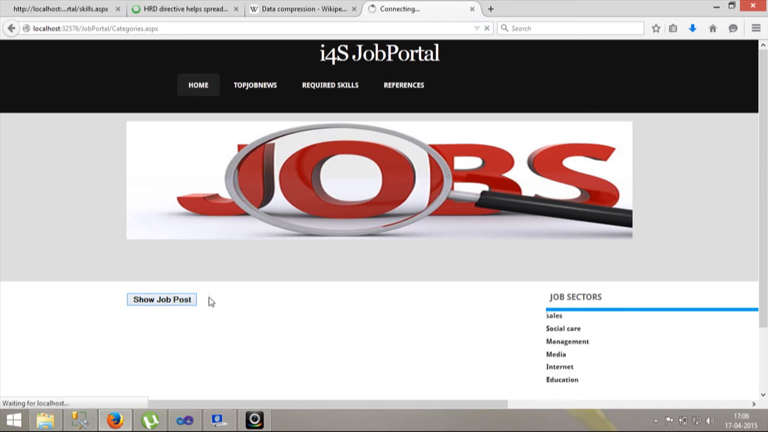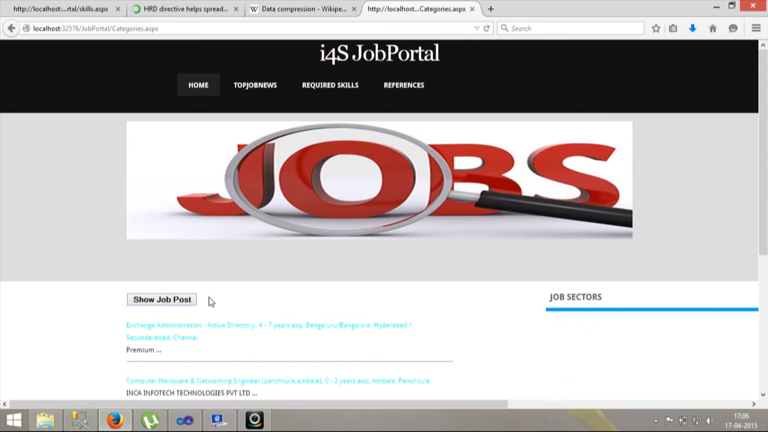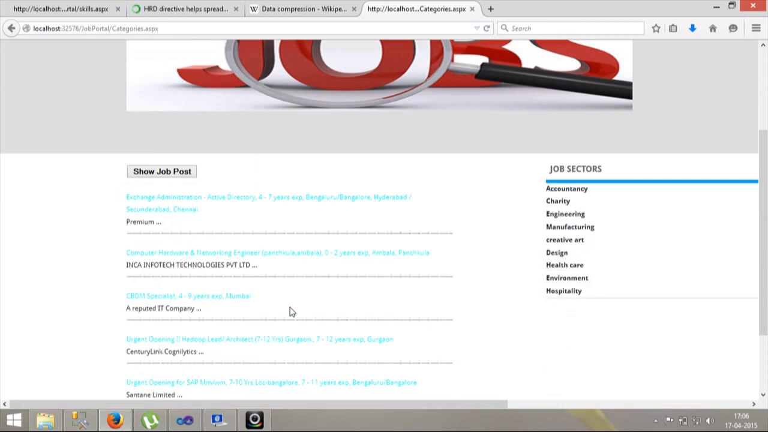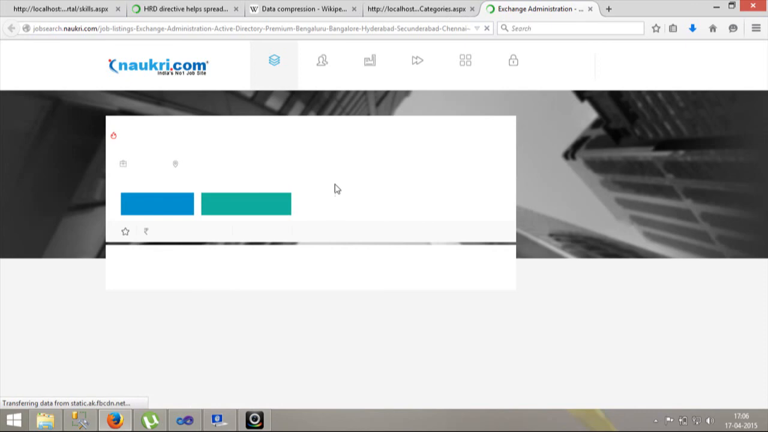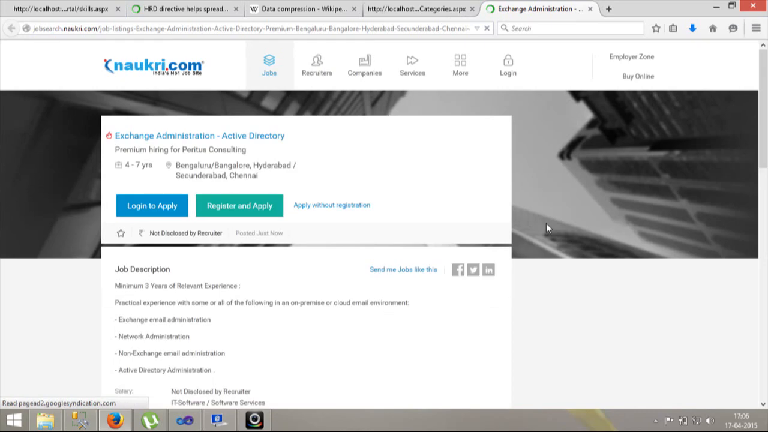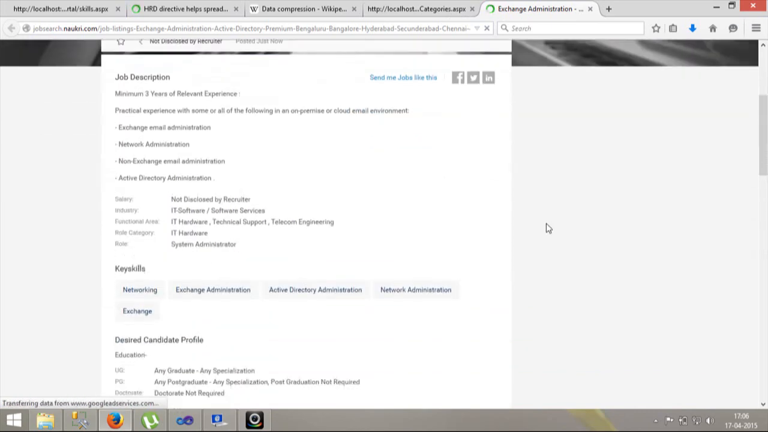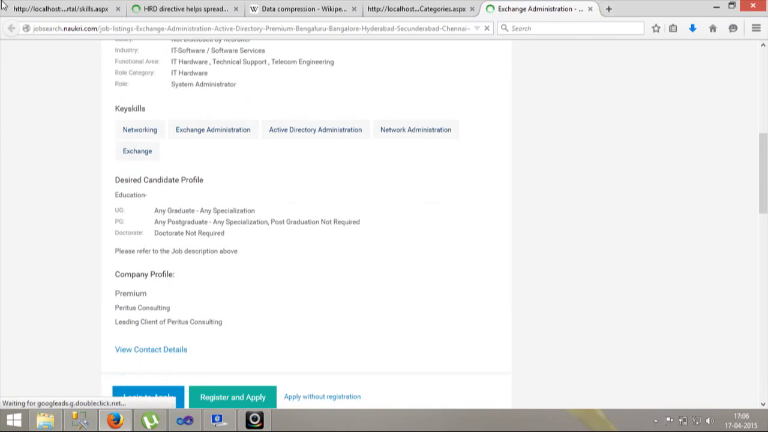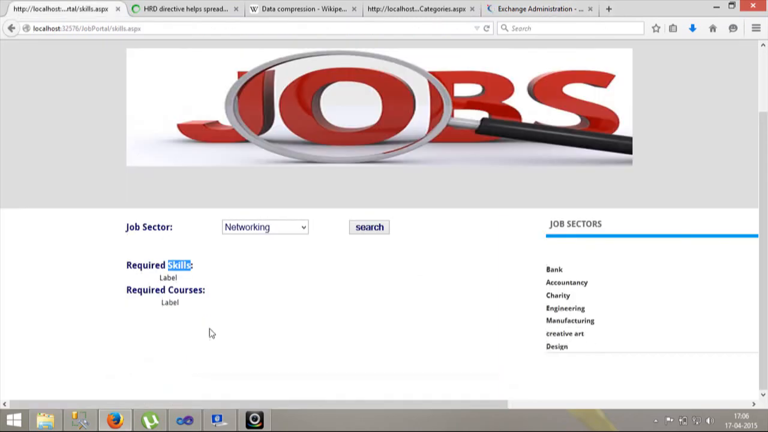Here if a person clicks on show job post, then we can see all the jobs which we are extracting from different sites, for example Naukri.com and all. And if we click on it, then the person will be redirected to that site. As we can see here, we are having this Naukri.com, and we can see the job description, your key skills and all.